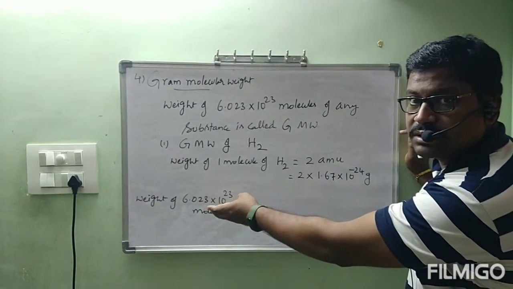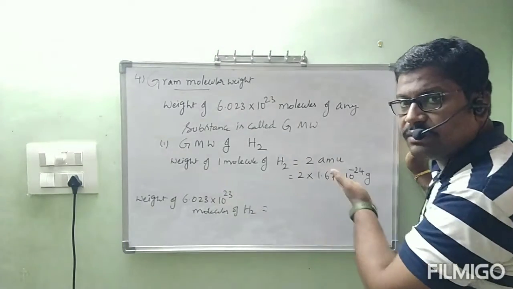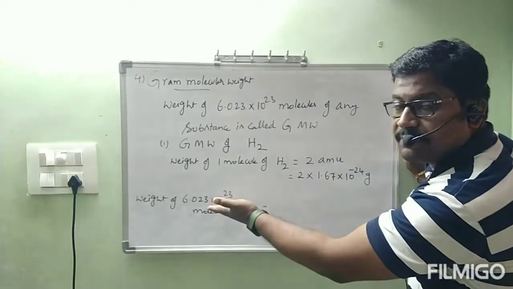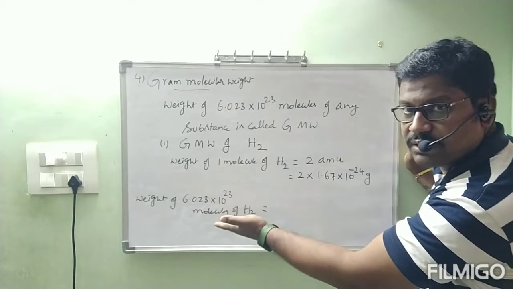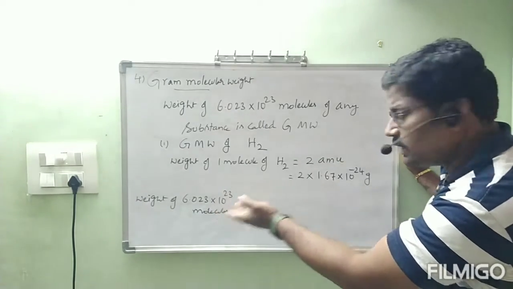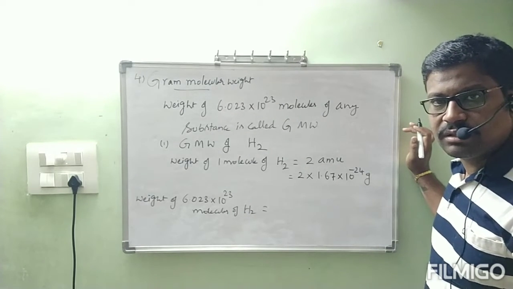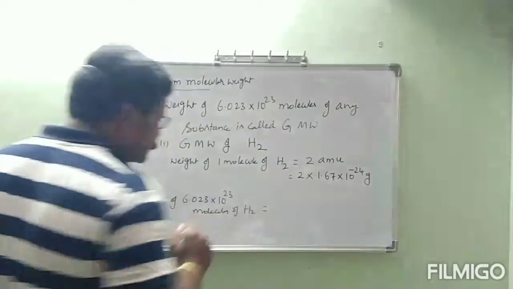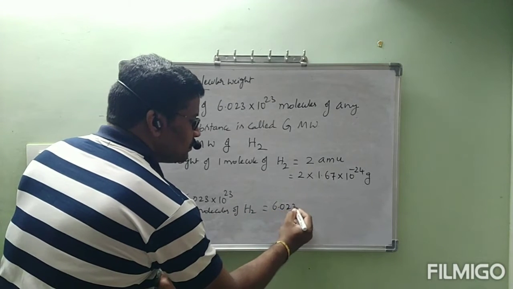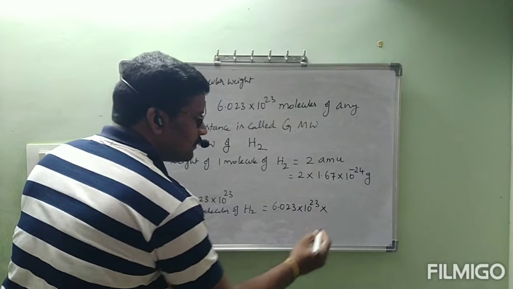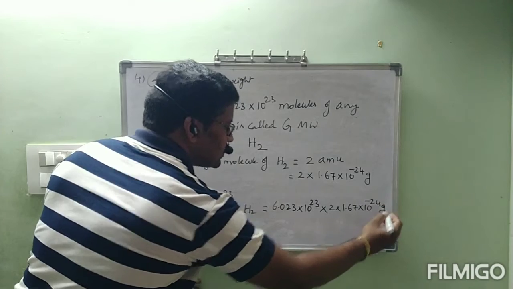Here if you take 2 molecules, we will do 2 into this one. If you take 3 molecules, 3 into this one. Like that, we took 6.023 into 10 power 23 molecules. Their mass is equal to 6.023 into 10 power 23 into 2 into 1.67 into 10 power minus 24 grams. I think you understood? Okay, let us see. Weight of 6.023 into 10 power 23 molecules of H2 is equal to 6.023 into 10 power 23 into 2 into 1.67 into 10 power minus 24 grams.